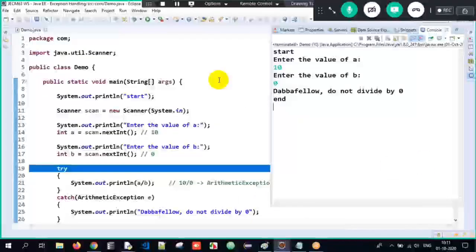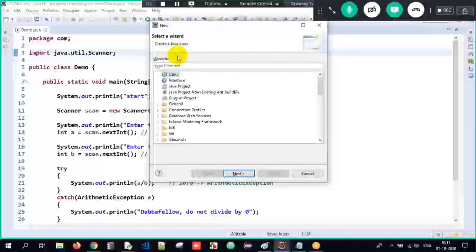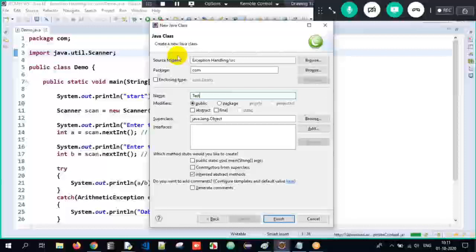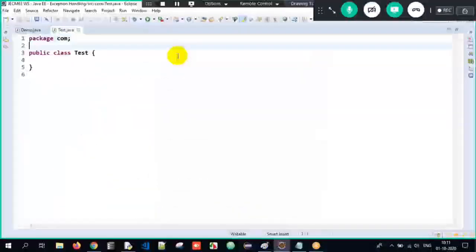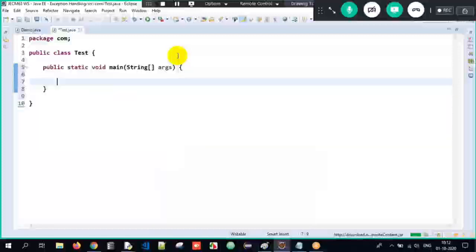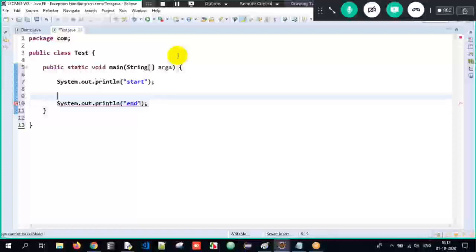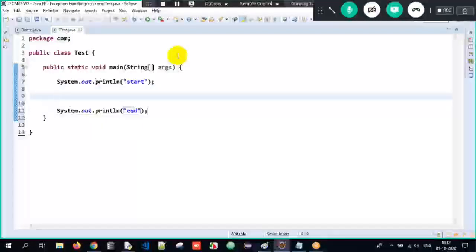Clear? So now, going back to my program, can I execute one more program here? Yes, absolutely. I will have a class called Test. Over here, I will have my main method, where the execution will begin. Now I will write sys out start and sys out end, starting point and ending point. This is just for my understanding, don't always write start and end.